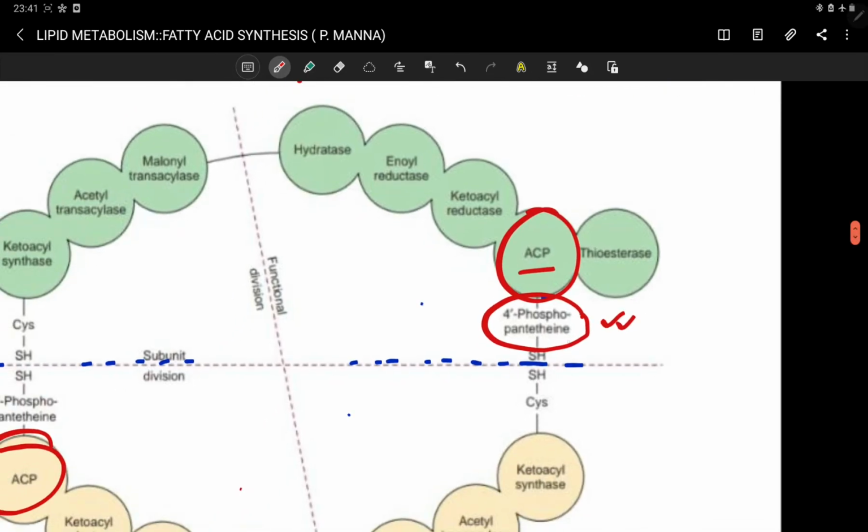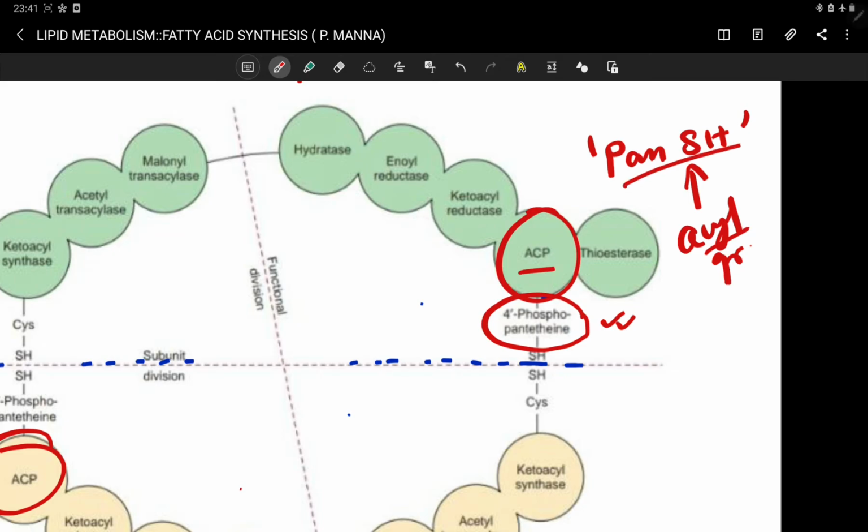At this pantothenic acid region, abbreviated as Pan-SH, your malonyl CoA, or better to say your acyl group, is attached. This is the importance of this active site.